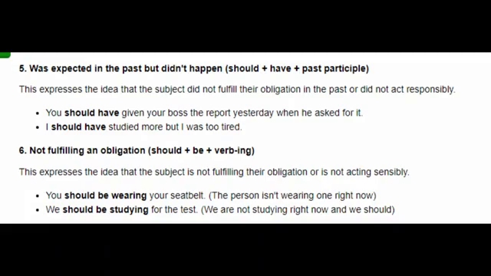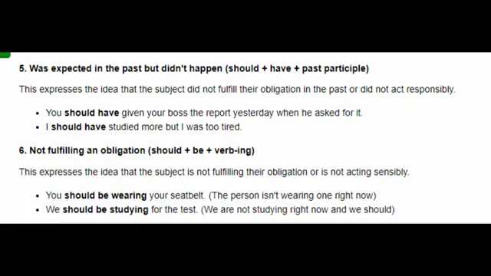Now let's see the other uses, the fifth and sixth uses of should. Should is also used for what was expected in the past but didn't happen. Should plus have plus past participle. This expresses the idea that the subject did not fulfill their obligation in the past or did not act responsibly.